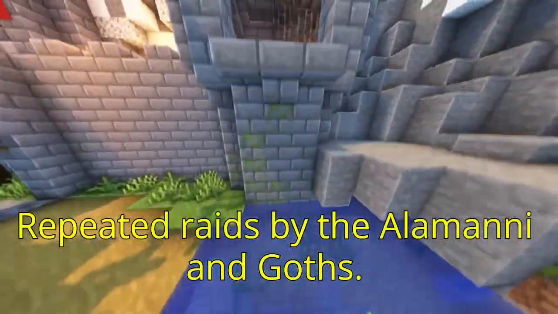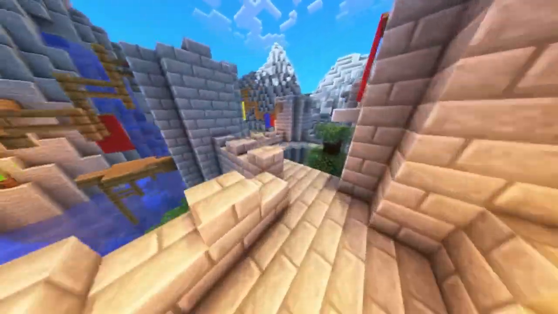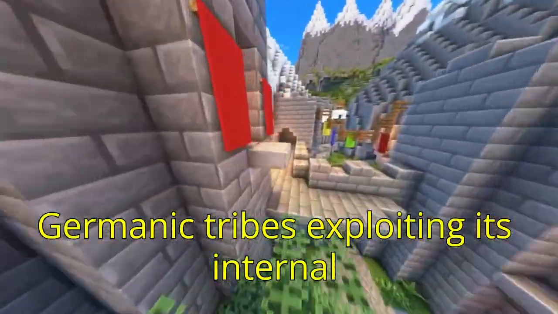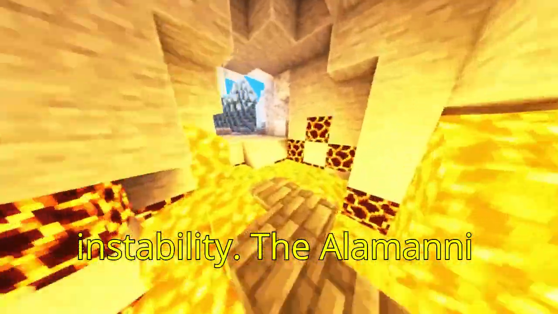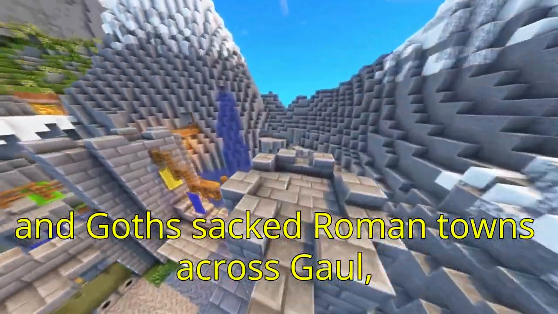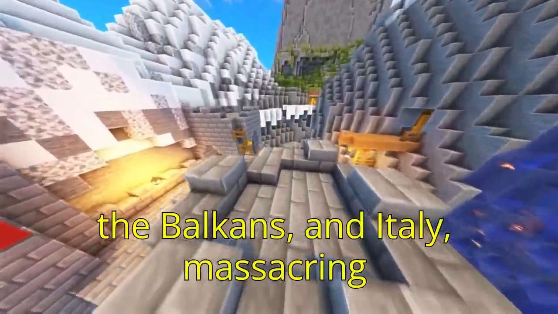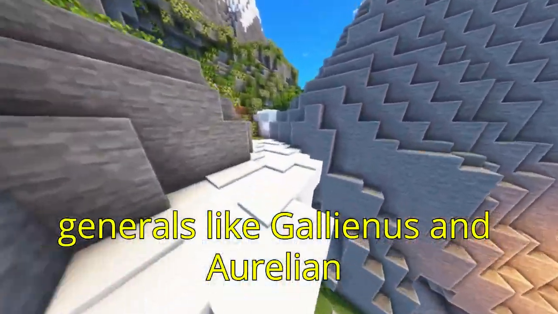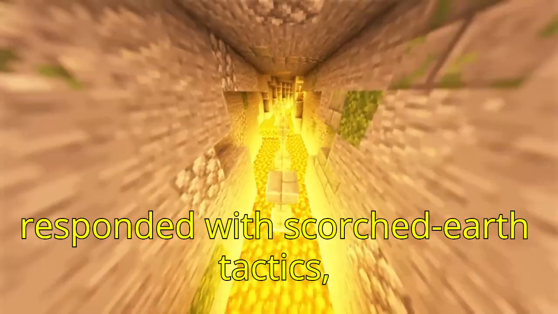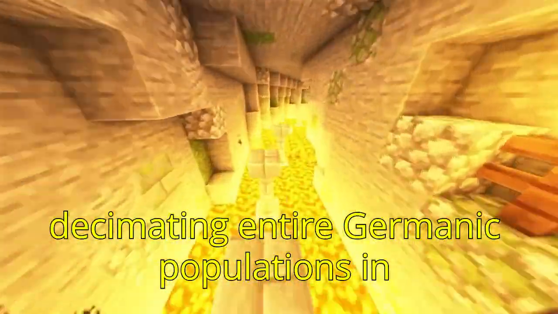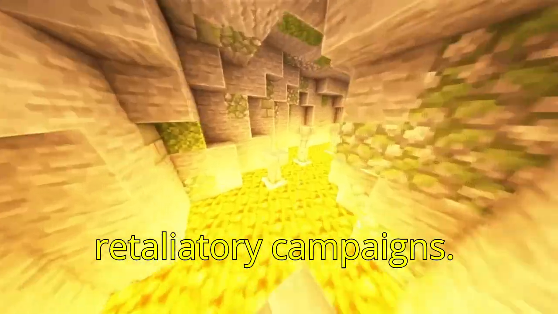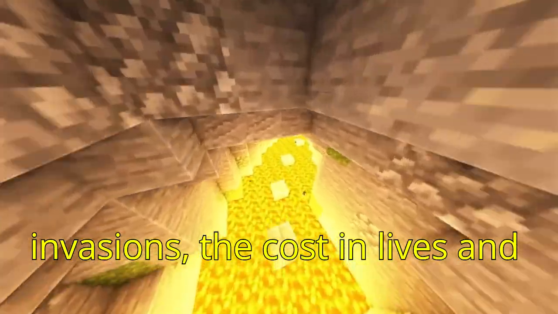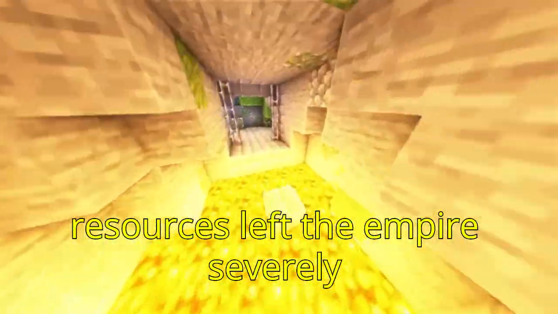Key event: repeated raids by the Alemanni and Goths. During the Crisis of the 3rd Century, Rome faced relentless invasions from Germanic tribes exploiting its internal instability. Brutality: the Alemanni and Goths sacked Roman towns across Gaul, the Balkans, and Italy, massacring civilians and taking captives. Roman generals like Gallienus and Aurelian responded with scorched earth tactics, decimating entire Germanic populations in retaliatory campaigns. Outcome: while Rome managed to repel many invasions, the cost in lives and resources left the empire severely weakened.